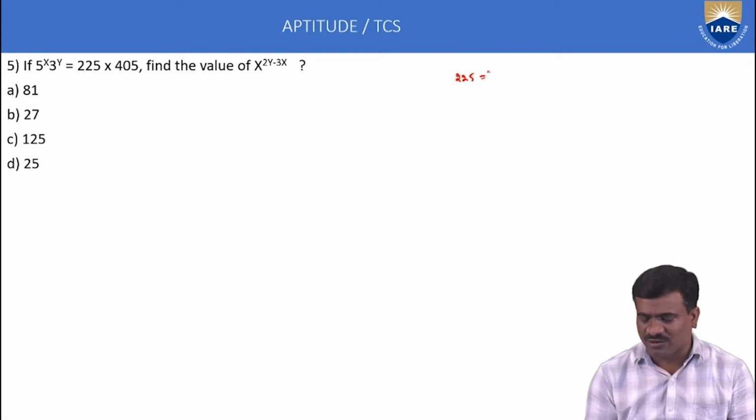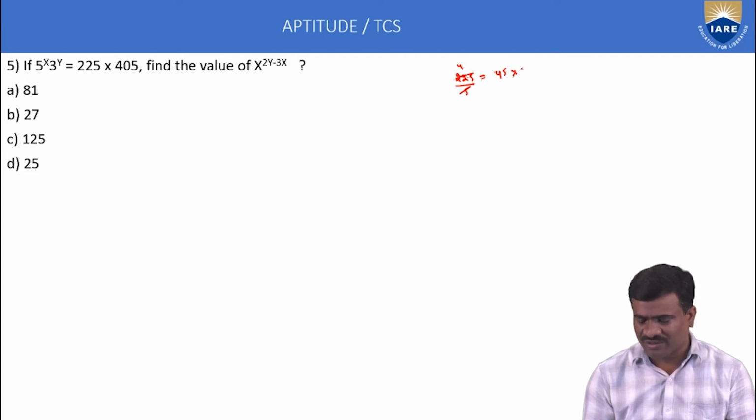Here 225 is equal to 5 into 45, because 5 into 45 is 225. 45 means 9 into 5, so it is 5 into 5, that is 5 to the power of 2, times 9.